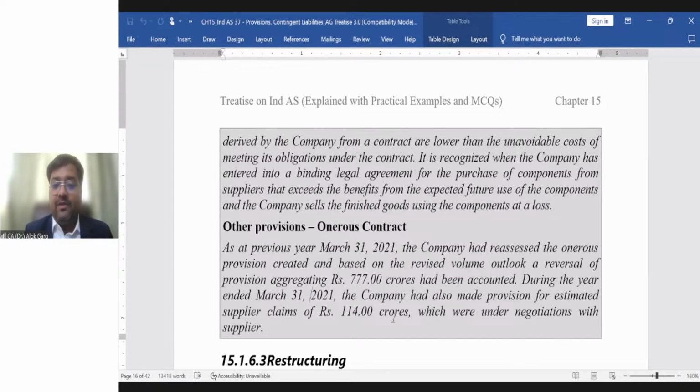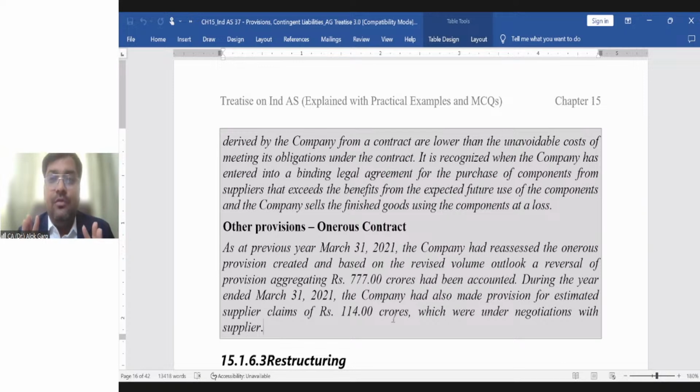During the year ended 31st March 2021, the company had also made provision for estimated supplier claims of rupees 114 crores, which were under negotiation with the supplier. So probably Tata Motors has declined to take the delivery of those components, and now, as per the contract, Tata Motors is obligated to pay. So they have created a provision for onerous contract worth 114 crore rupees.